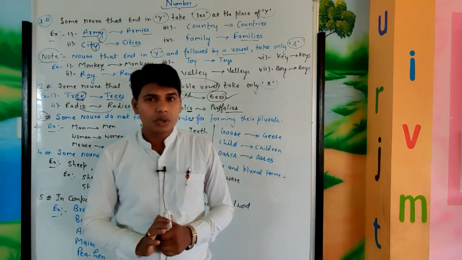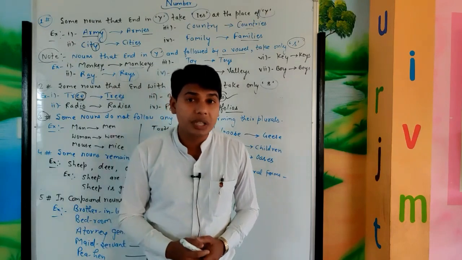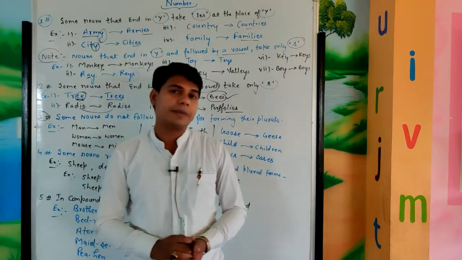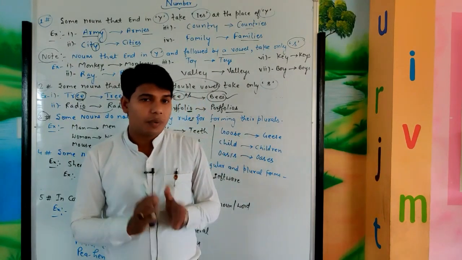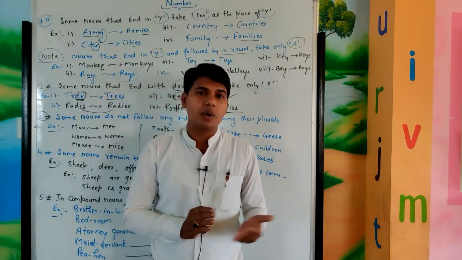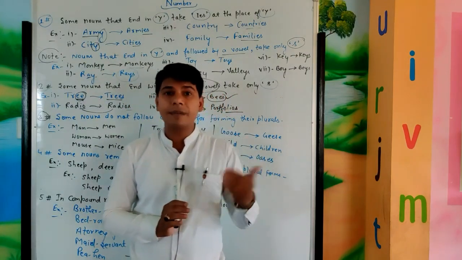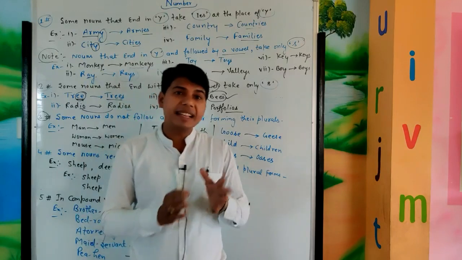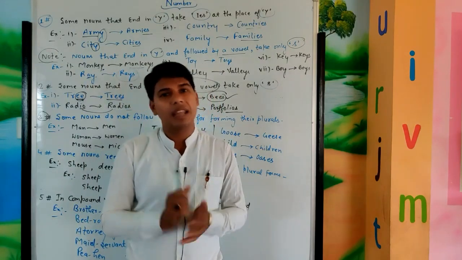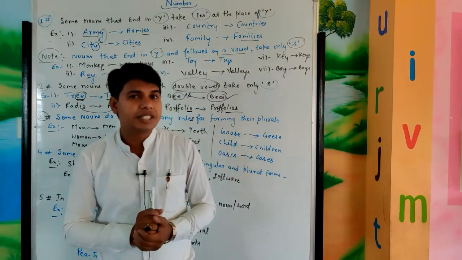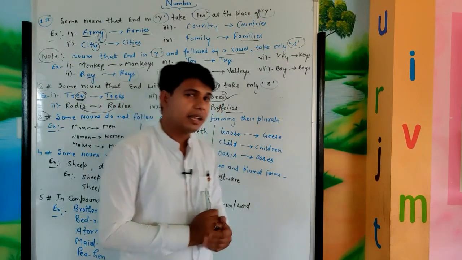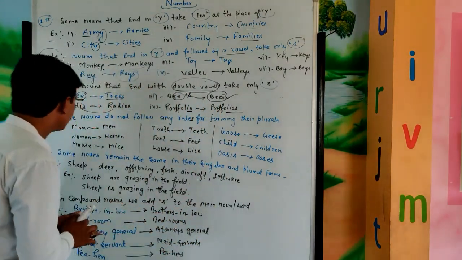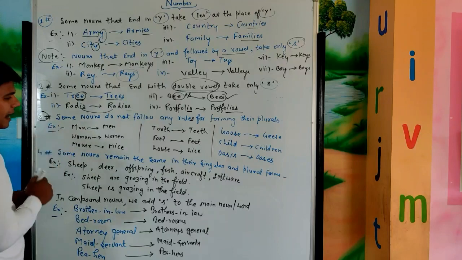So how do we change those nouns into their plural form? While changing those nouns into plural form, we make a change in their vowel. Let's see the examples. The first one, man.